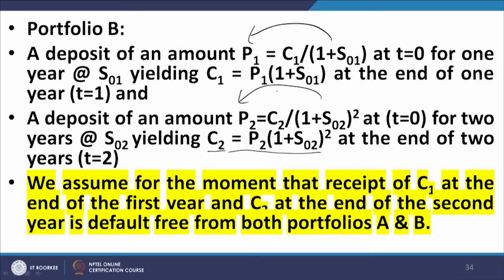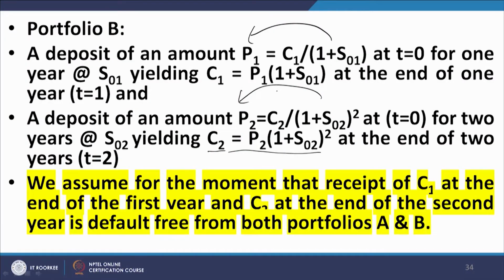For the moment, let us assume that the receipt of C1 at the end of the first year and the receipt of C2 at the end of the second year is default free in both cases, in the case of portfolio A as well as in the case of portfolio B. So, S01 and S02 are both risk free rates, but with different terms.